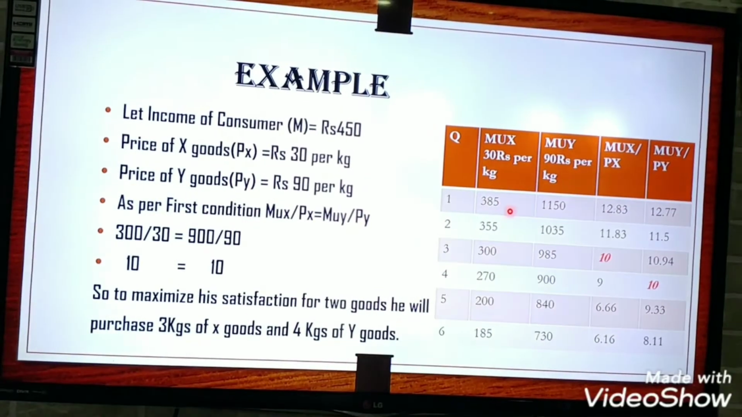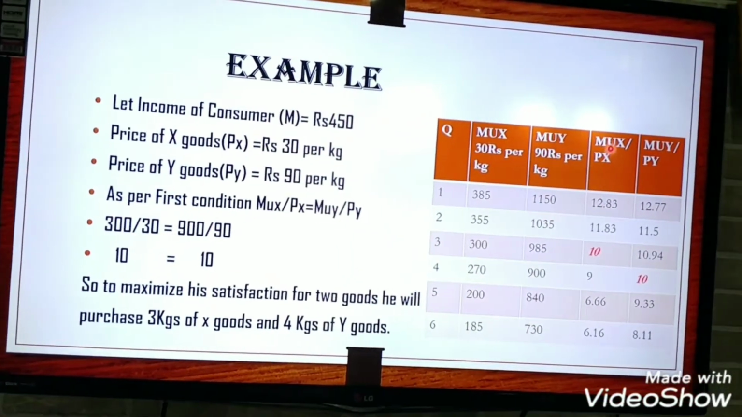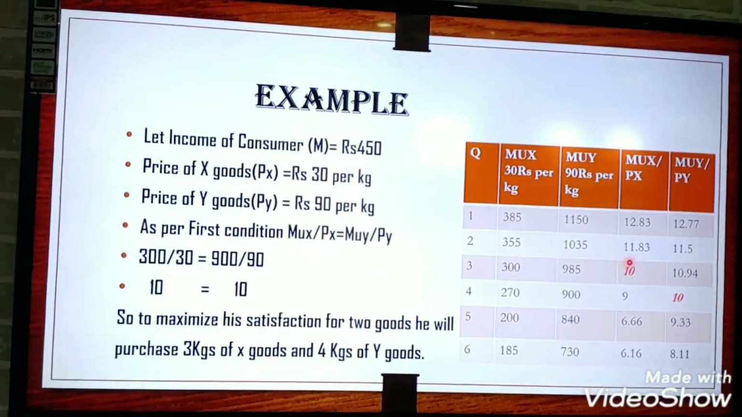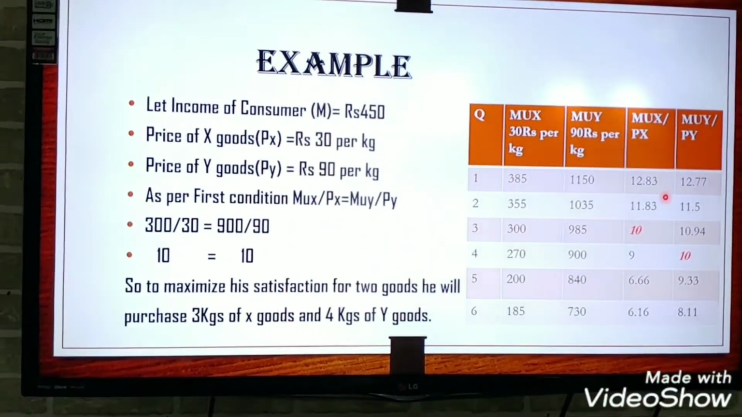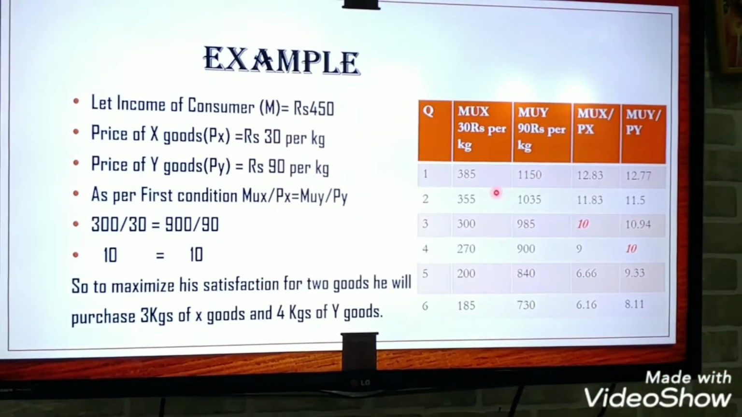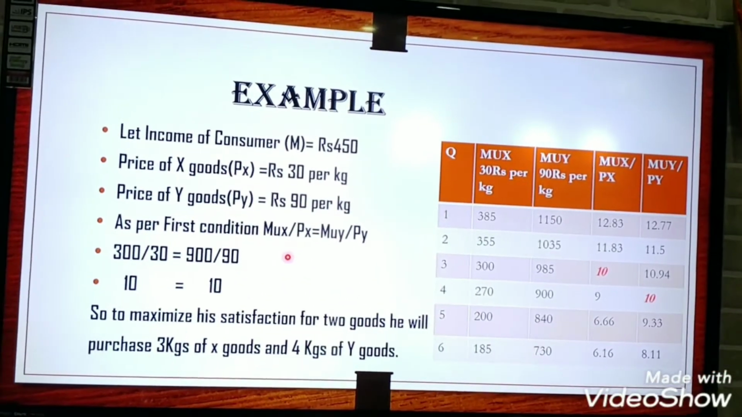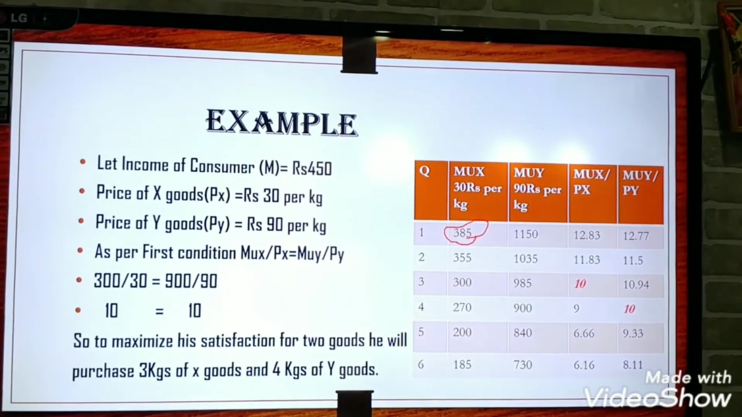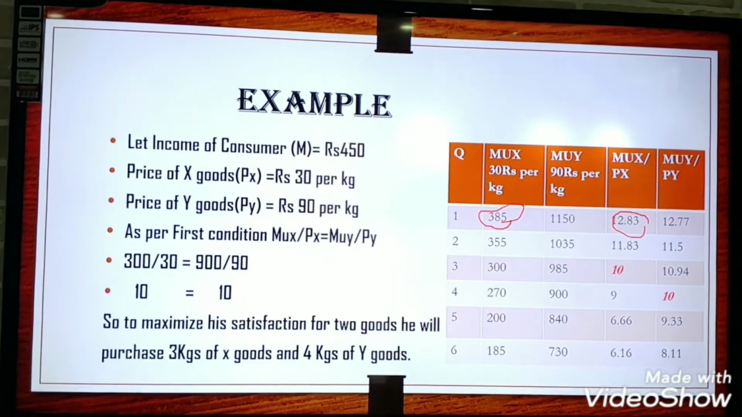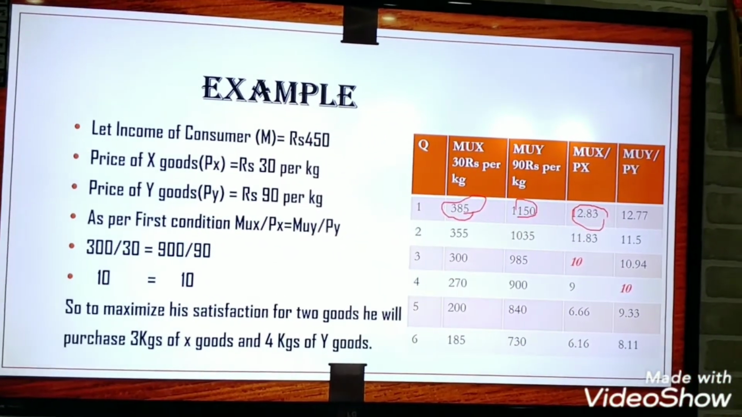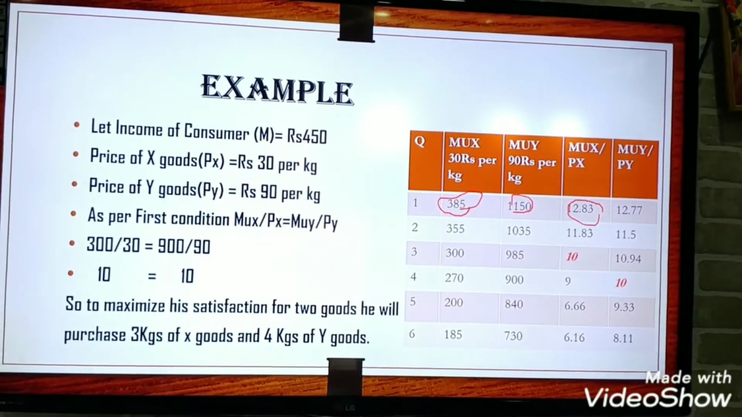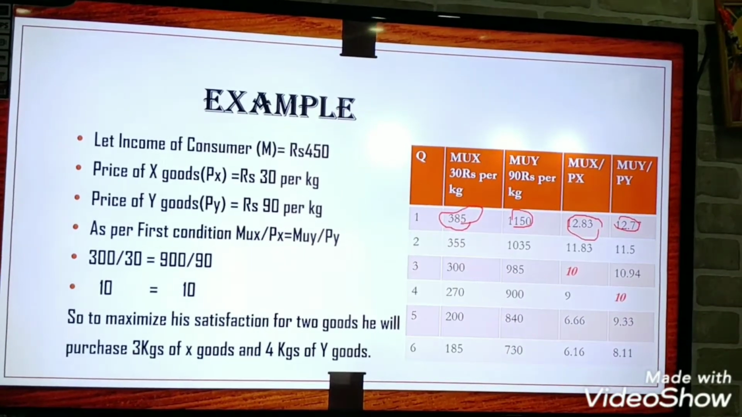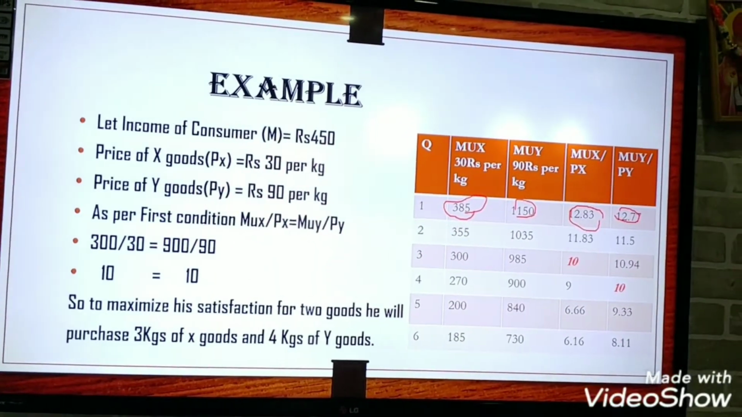Here MU is 385, and I have taken out MUX upon PX, that is MUX 385 divided by 30 equals 12.85. As per the first condition, 385 by 30, we get about 12.83. In the same way, if we divide 1150 by 90, we get 12.77. In the same way, we will calculate all the values of MUX upon PX and MUY upon PY.